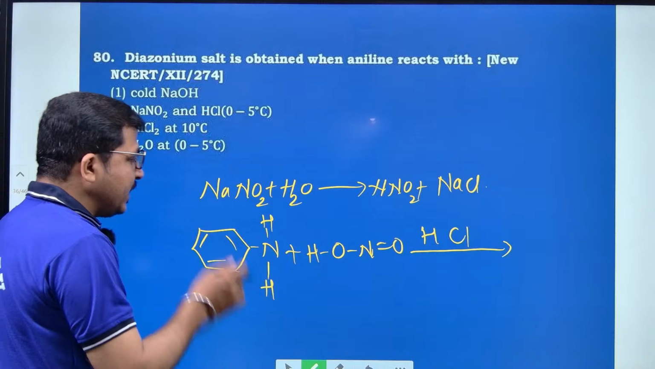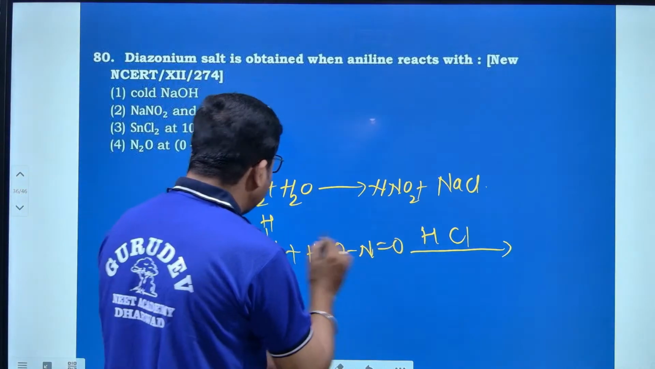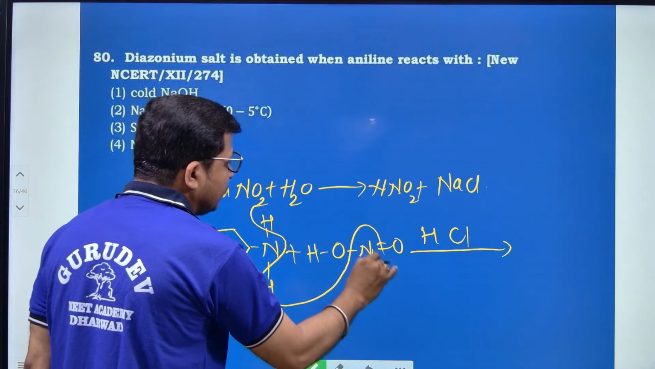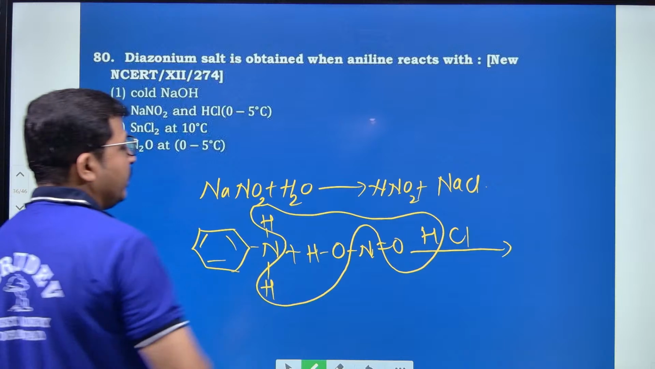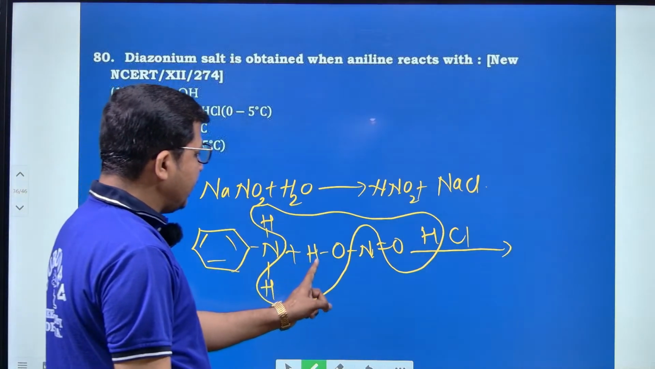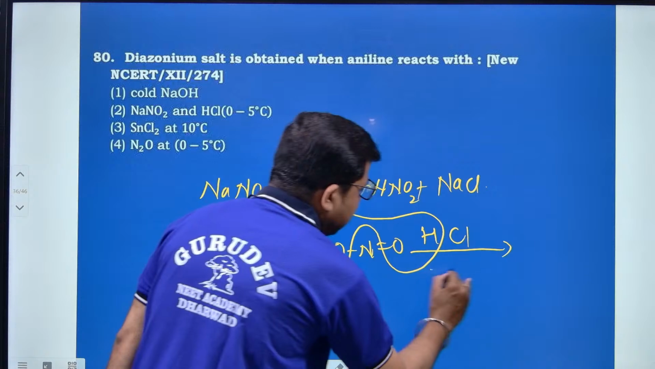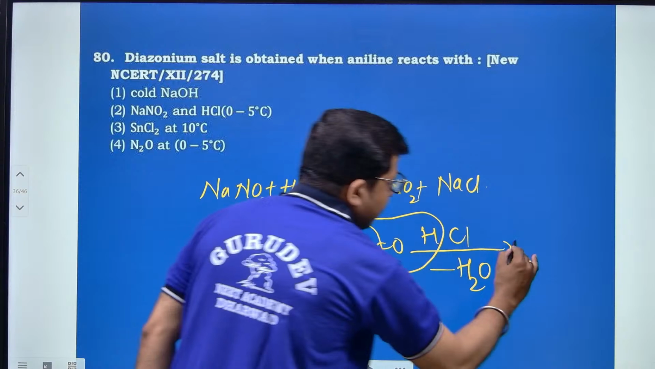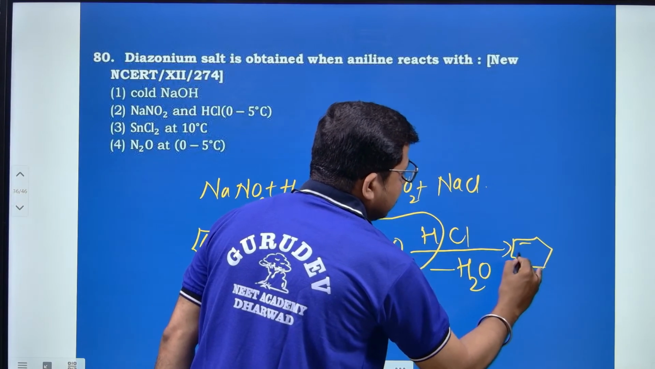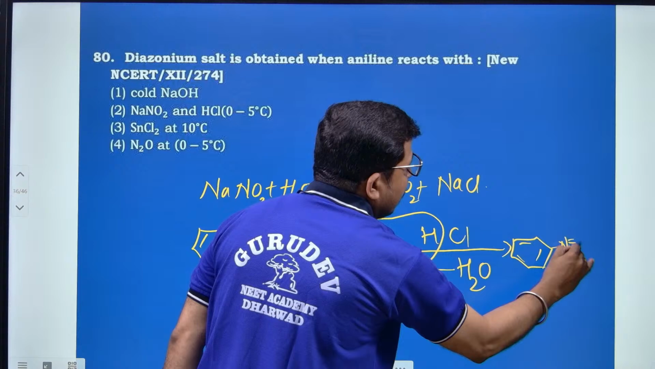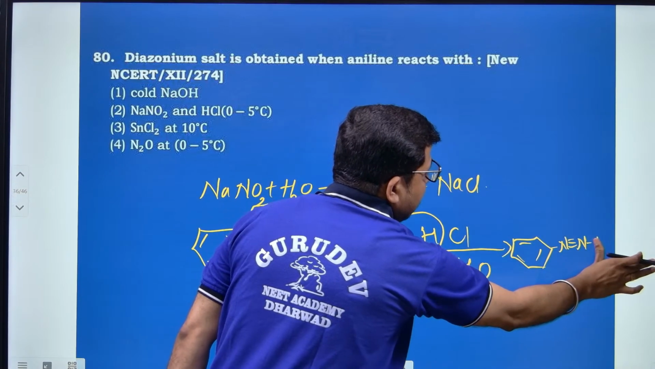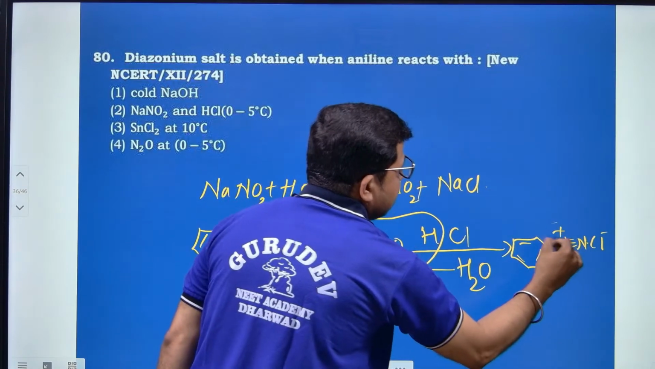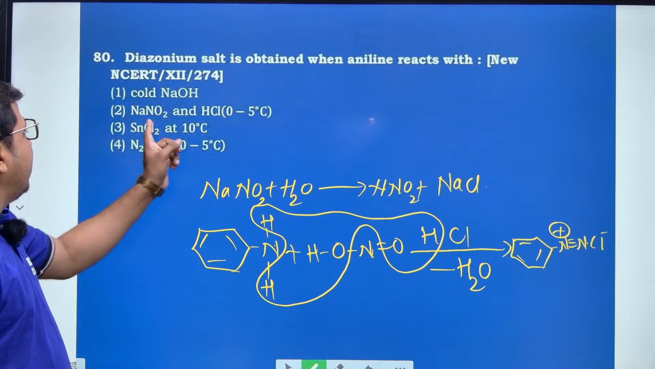Why have I written this in a separate form? Because we have to extract the required components from this one. Look at this: 1H, 2H, 3H, 4H and 2O, that is, minus 2H2O is eliminated, and this N bonds with this N, N triple bond N, then Cl minus, and this will produce Cl minus here, plus. So the right option is NaNO2.